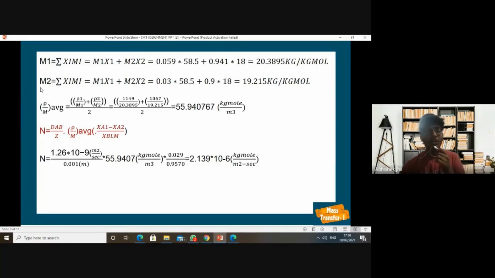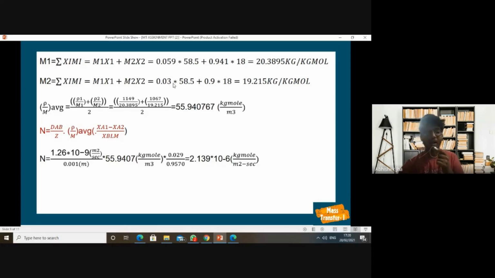Now for the second mixture, M2, using the same formula summation xi mi, we put in the values and obtain the value of M2 as 19.215 kg per kg mole.